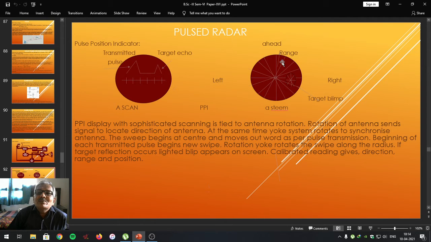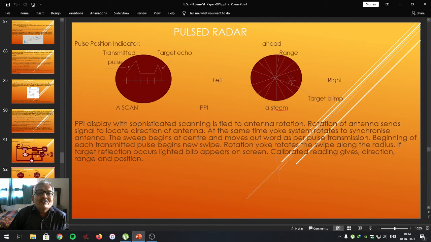And also position of the target is determined whether it is ahead, to the left, astern means back, or to the right. We have studied the angles 0 degree, 360 degree, 90 degree, 180 degree and 270 degree. Accordingly, angle of elevations are also going to be calculated. So these are peculiar displays produced just for your understanding purpose. So this is the blip of target.